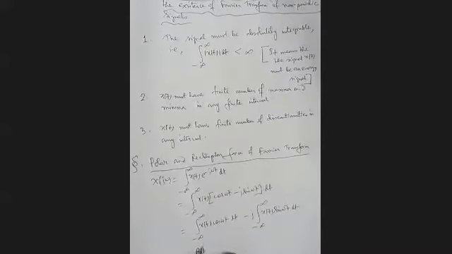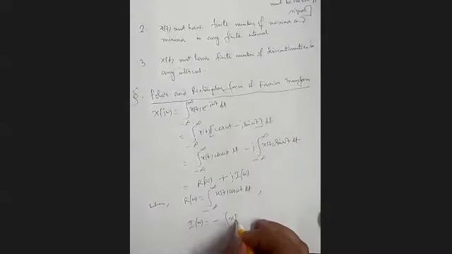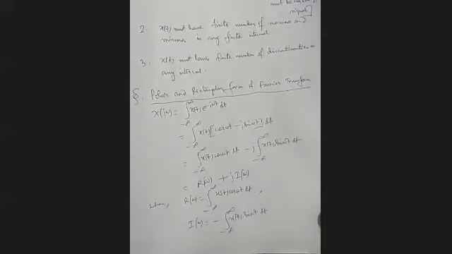That is equal to R(omega) plus j I(omega), where R(omega) is the integral of x(t) cos omega t dt, and I(omega) is minus the integral of x(t) sin omega t dt; the minus sign is taken inside.